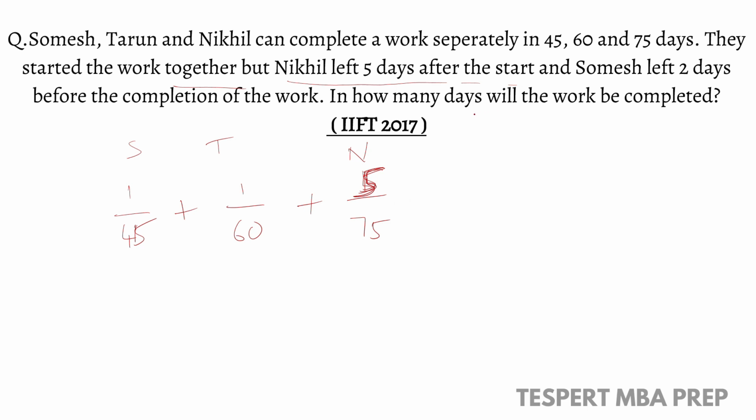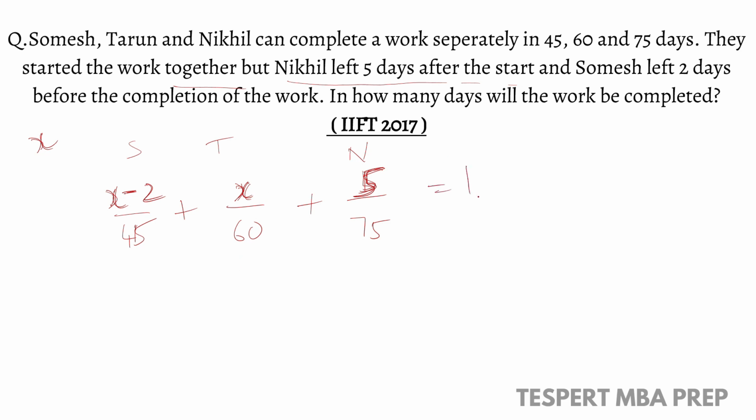And Somesh left 2 days before the completion of the work, right? So if the work is done in x days, then Somesh worked x minus 2 days. And Tarun worked right from the first day till the completion of the work, so he worked for all the x days.